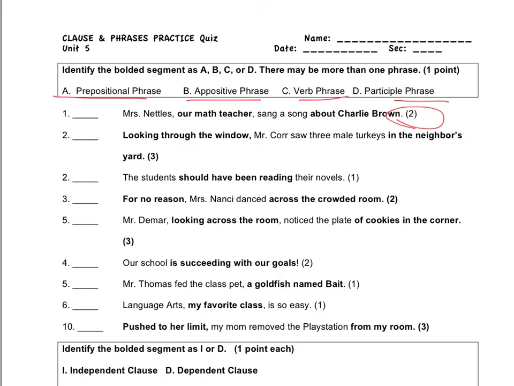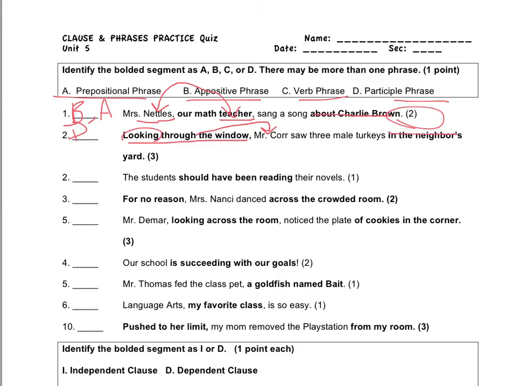I do give you the number of phrases that you should identify, and I'll do that on the test too. So, our math teacher: this is a noun renaming the noun next to it. The math teacher is Mrs. Nettles. Mrs. Nettles is the math teacher. Therefore, you have an appositive, B. About Charlie Brown is a prepositional phrase, so we're also going to put an A. Looking through the window begins with an ing verb, looking, and it doesn't replace Mr. Core, but it gives you more information about Mr. Core. Therefore, it is a participle phrase, D.